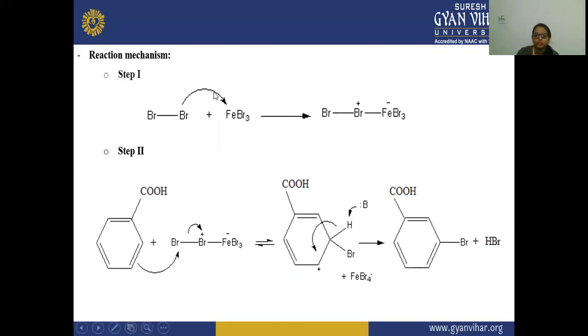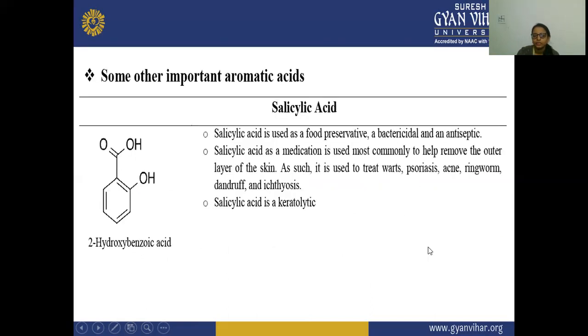So in this reaction mechanism, you will see the bromine will react with FeBr3. After that, one bromine will be removed from here, and this will attack the meta position. And here you will see there is a presence of this H, and this will be attacked by the base, the bromide, and there is a formation of the acid HBr. So here meta-bromobenzoic acid is formed.